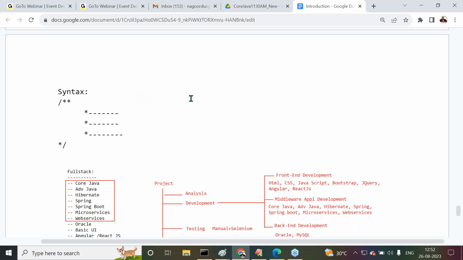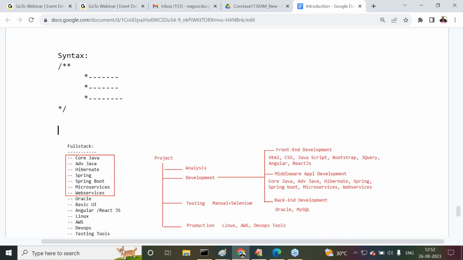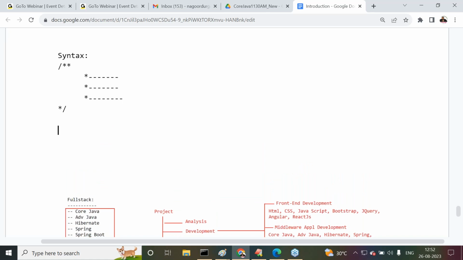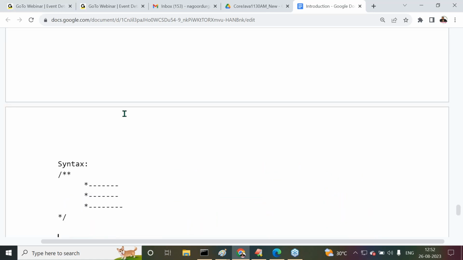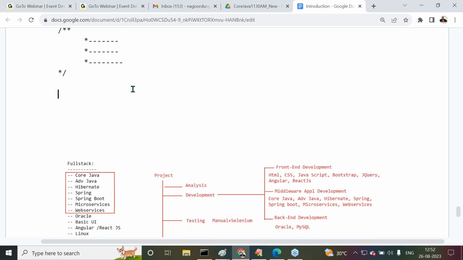Okay, sir. Good. Next one after this. All right, documentation comments we are using clearly, but where are we going to use documentation comments actually?